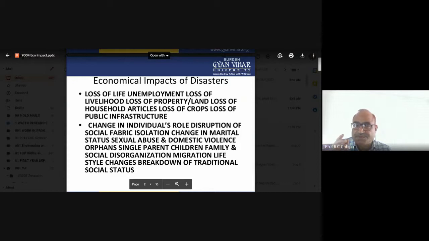Then loss of crops, the agriculture produce. Different crops, suppose sugarcane, rice, wheat, are all devastated by the flood. Even in case of drought, what happens? There will be no agriculture produce. Then the loss of public infrastructure. If a landslide occurs, the whole mountain area is affected. So what about the infrastructure? The infrastructure will be wholly damaged.